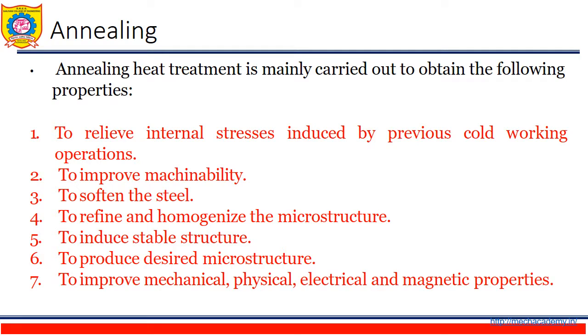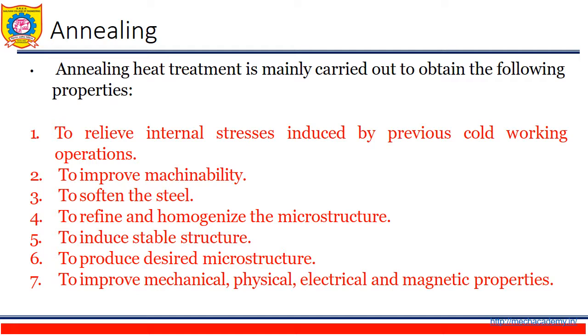Annealing heat treatment is mainly carried out to obtain the following properties. What is the basic aim of the annealing heat treatment process? The following are the different points in order to obtain different properties in that particular material. Mostly we are discussing here about steel, so we will discuss the properties which should be induced in steel.